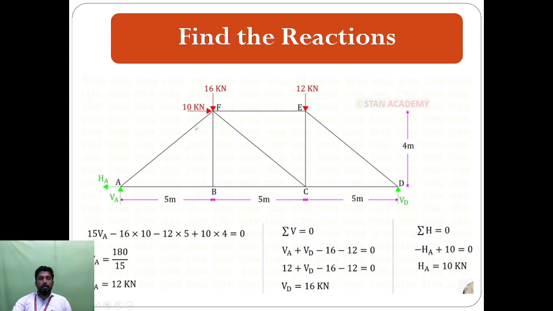So minus HA plus 10 in the horizontal direction. Why plus? Because the force acting inward on the material is positive, and the force acting outward is negative. Here HA acts outward and the 10 kilonewton acts inward, so we consider it plus, which is equal to 0. So HA is equal to 10 kilonewton from the equation.